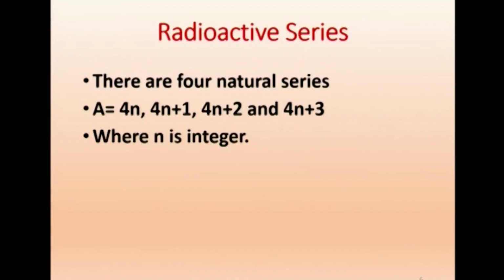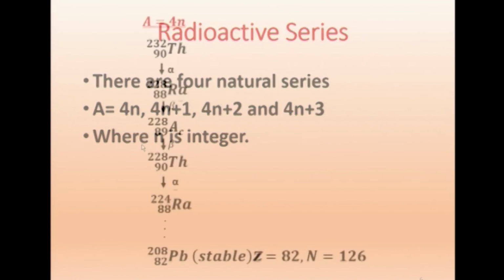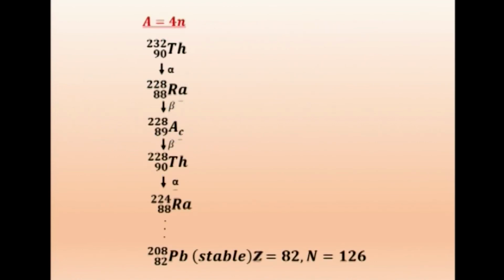If we take a radioactive rock, maybe from here and also from the moon, you will find it contains elements with A equal to 4n, all of them A equal to 4n. Or if it has 4n plus 1, all of them will have 4n plus 1. That is why we call them the four types of series. And what is n? n is an integer.